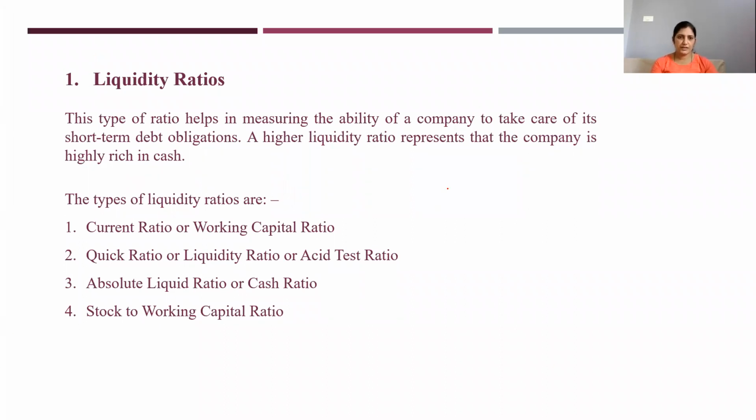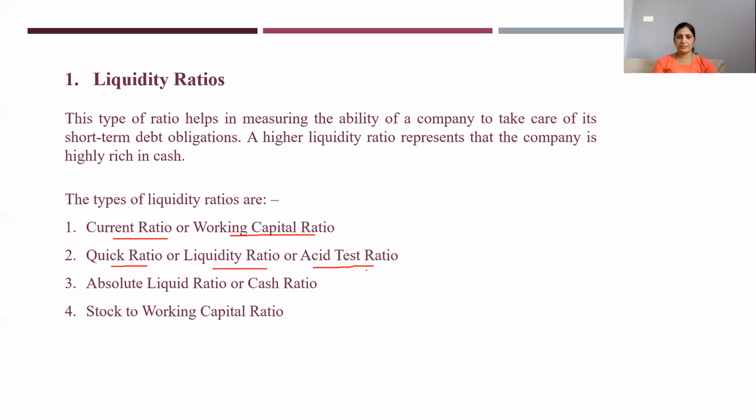Types of liquidity ratios. Again, you have 4 types over here. First one is called current ratio. Mainly it is called current ratio. It is also called a working capital ratio. Second one is quick ratio or liquidity ratio or asset test ratio. So it may be called by any of these 3 names.